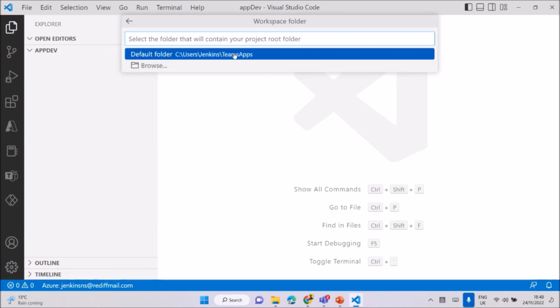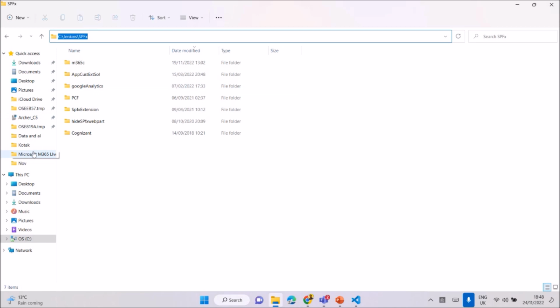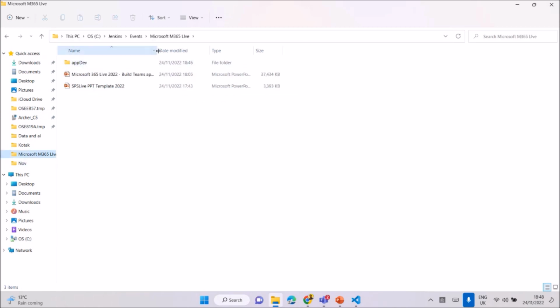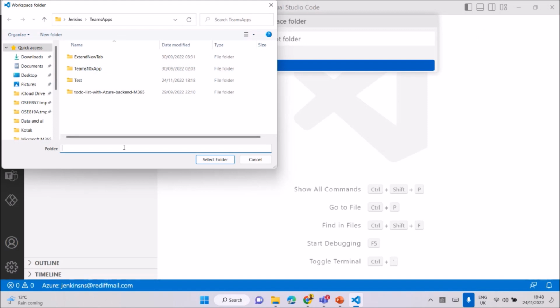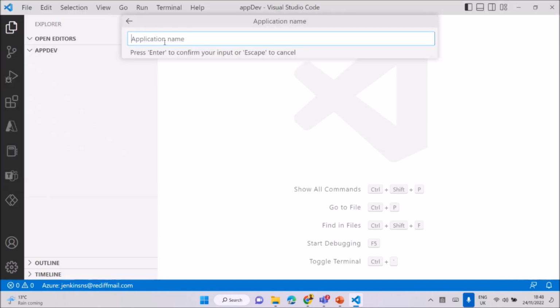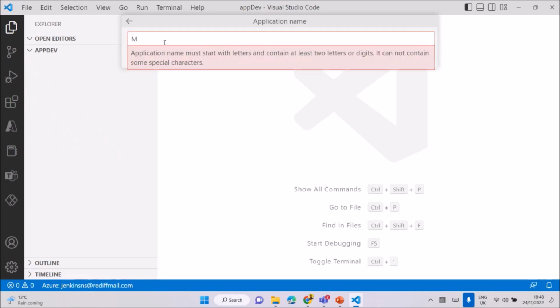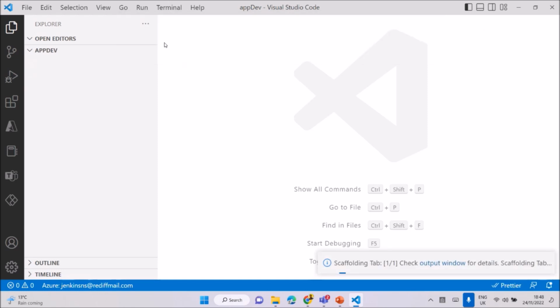Here, where your application is available, just browse and provide your folder. We created a folder here, the app dev, just copy it, give the folder, and this is the app development selector. Okay. Now we need to provide an app name. What is the name of the app? Let's say M365 live demo. Okay, Enter. It's creating the app.